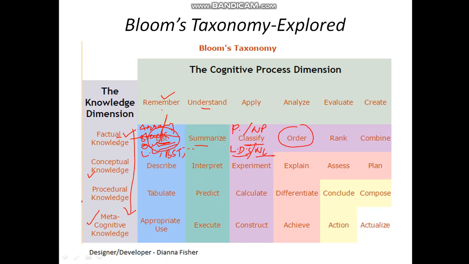For example, let us say you have taught him some sorting techniques, some 7 to 8 algorithms. At that time he can order them. He can say that this particular algorithm has this much complexity, the second algorithm has some complexity, the third algorithm has some complexity, and so on. So he can order them. In the ranking he can say that algorithm X has the best complexity, and he can combine.